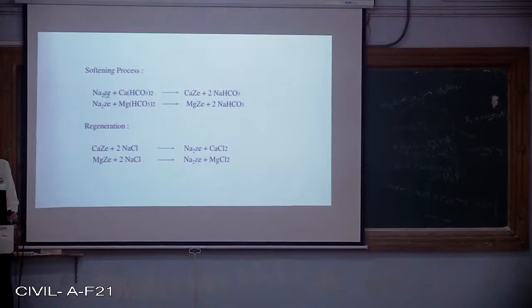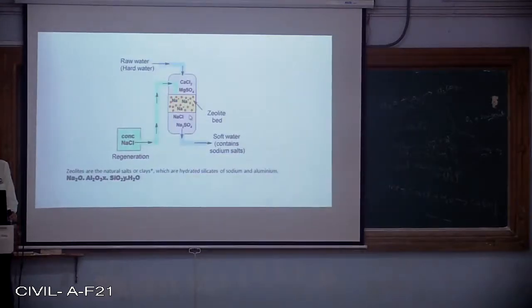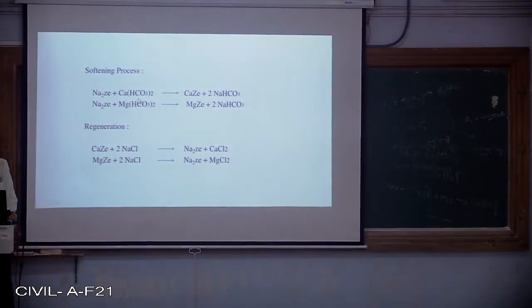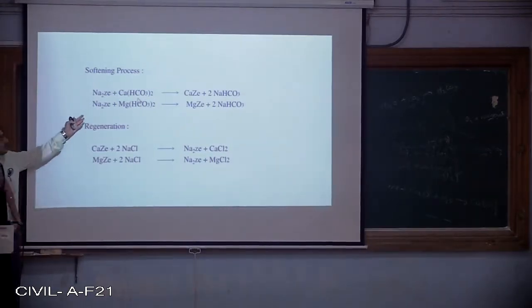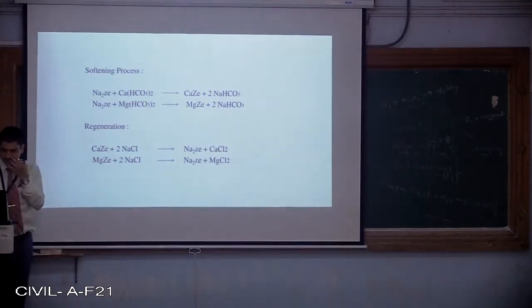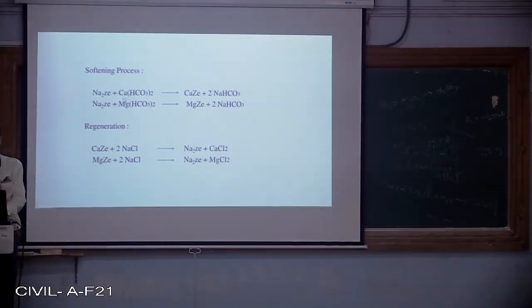Because this resin or bed is made up of Na2Z. If the hardness in the water is due to presence of calcium bicarbonate, what will happen? This calcium, that is a cation, a positively charged ion, will get exchanged with Z. That means it will form CaZ.